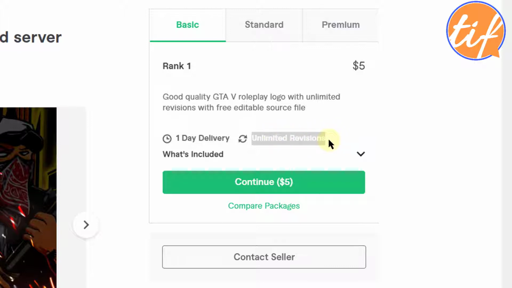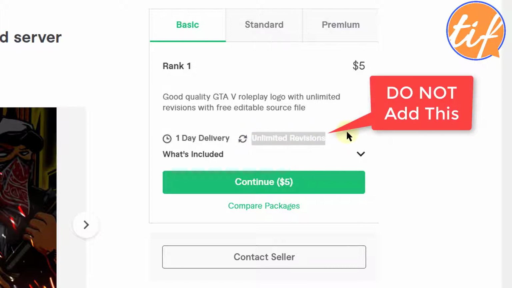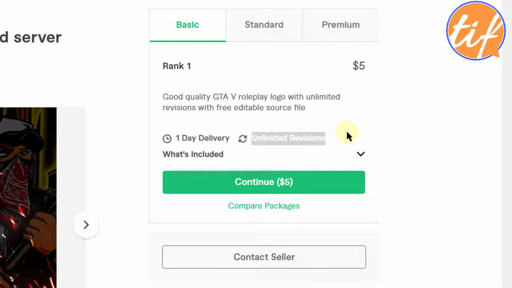And if your buyer is looking for more revisions, you can still go ahead and do that, but don't put it on your packages, because this does not give a good impression of your work. You got my point? So when you are building your gig, you can put 3, 5, 10 revisions, and actually give unlimited revisions at the work level. That means when you are talking with the buyer, you can give him more revisions, but don't mention it. All right, so let's click on what's included.